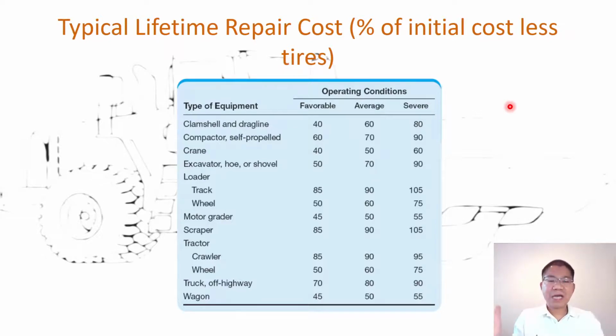The equipment can last for 5 years or 10 years, so how can we determine the repair costs for year 1, year 2, year 3, etc.? In the final exam reference, you have that equation. You can imagine, just like when you drive a car, if you have a new car, the first year maintenance cost is very low compared to later years, so that is important to consider as well.